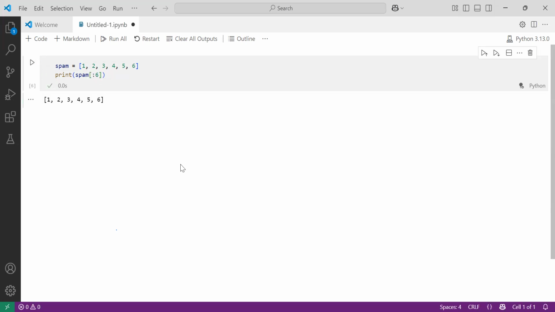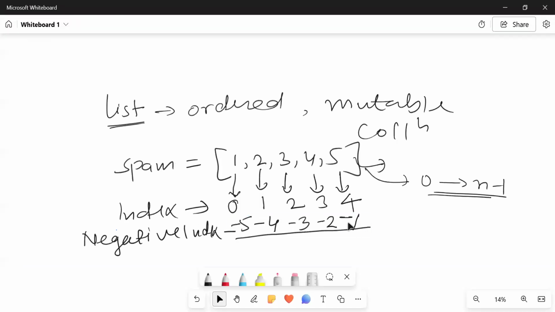So these are the few features you have to learn in list, how list is working and how list is returning the value on your output. I hope till here you are clear. And as I told you, this is working in reverse order also: -1, -2, -3, -4, -5.